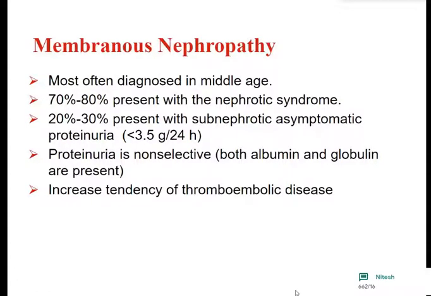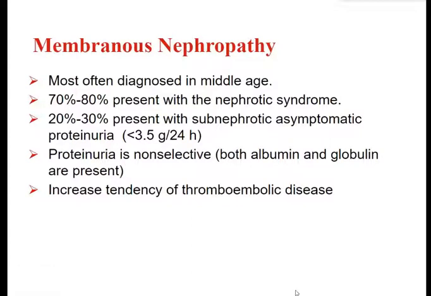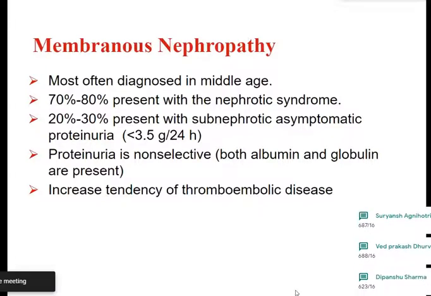Membranous nephropathy is most often diagnosed in middle age. 70 to 80% of these patients present with nephrotic syndrome, that is proteinuria more than 3.5 grams per 24 hours. However, 20 to 30% of these patients may present with subnephrotic asymptomatic proteinuria, that is proteinuria less than 3.5 grams per 24 hours.